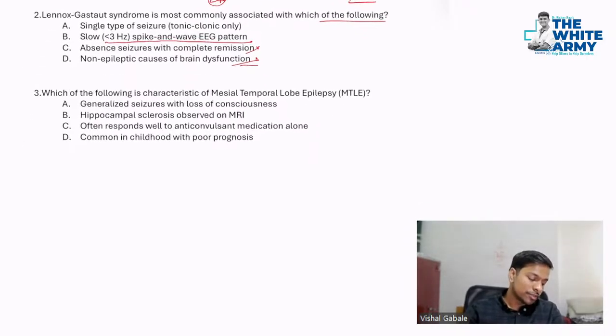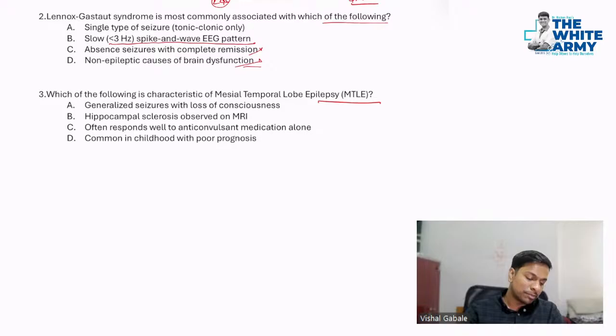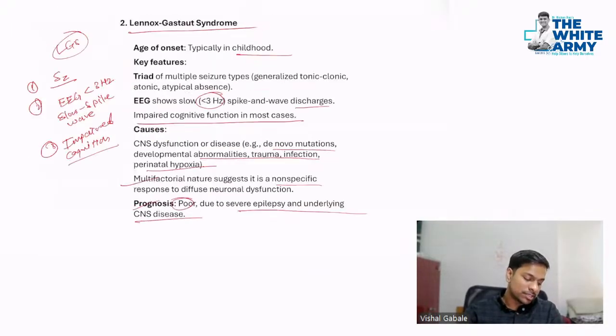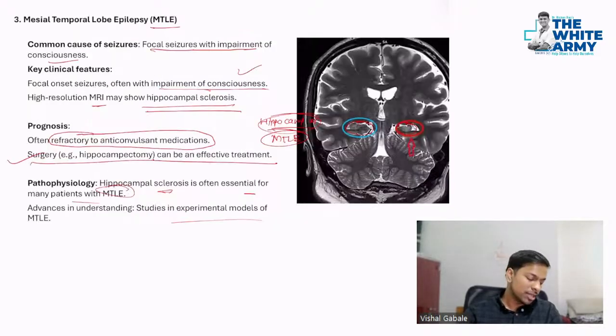Now let's see which of the following is the characteristic of MTLE. Generalized seizure with loss of consciousness, yes, can be there. Hippocampal sclerosis observed by MRI is one of the classic characteristic features of this, so that will be the answer. Here it has focal seizure with impaired consciousness, but the characteristic feature is hippocampal sclerosis on the MRI.